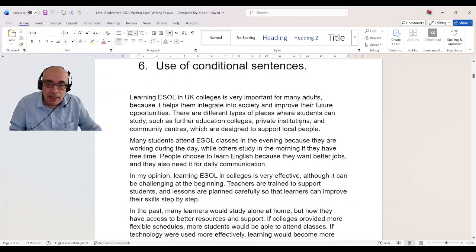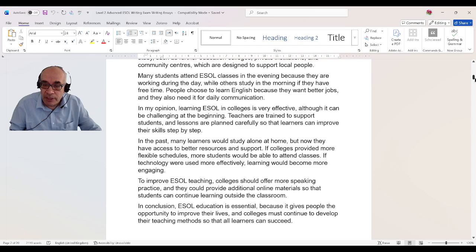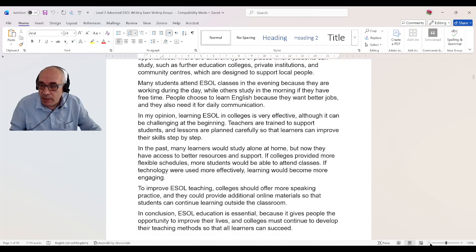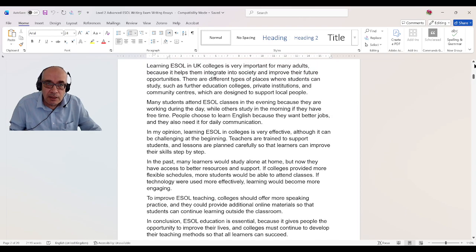Let's look at the answer. Let me make it a little bit small so you can see all of it. Still you can't see it. Give me 1 second, please. That's it. So this is the essay about learning ESOL in UK colleges.